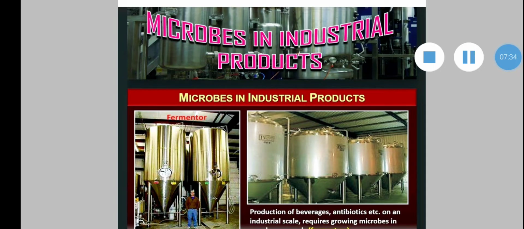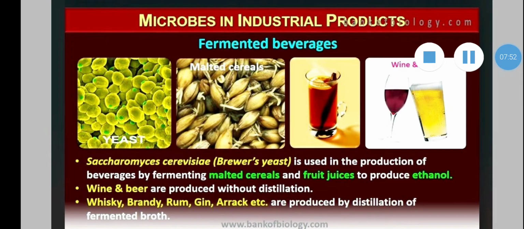Role of microbes in industrial production. You know that during fermentation, a variety of products like alcoholic beverages, organic acids, vitamins, growth hormones, enzymes and antibiotics are produced. Production of alcoholic beverages.